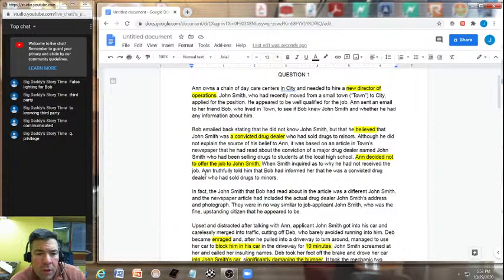Now, Bob emailed back stating that he did not know John Smith, but that he believed that John Smith was a convicted drug dealer who had sold drugs to minors.